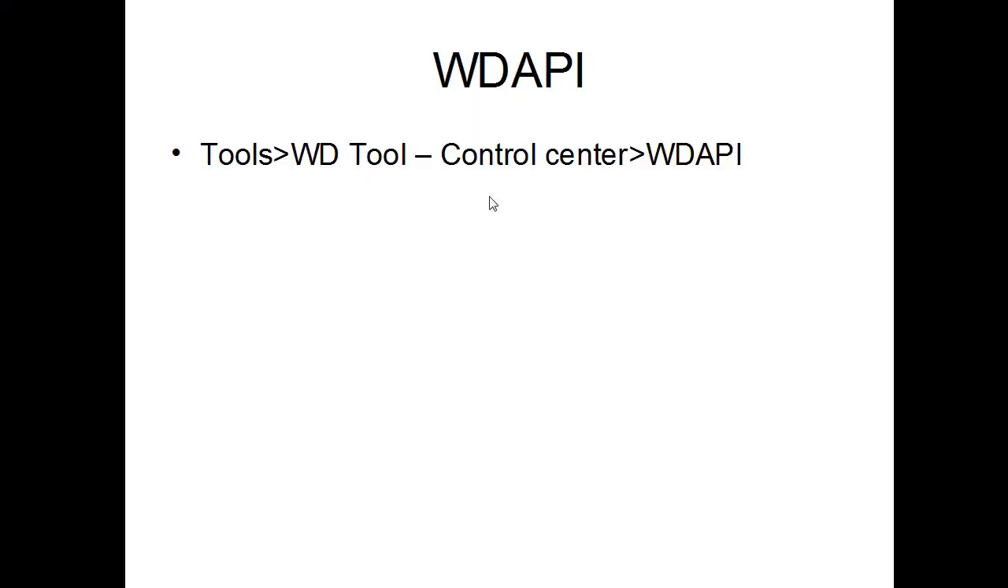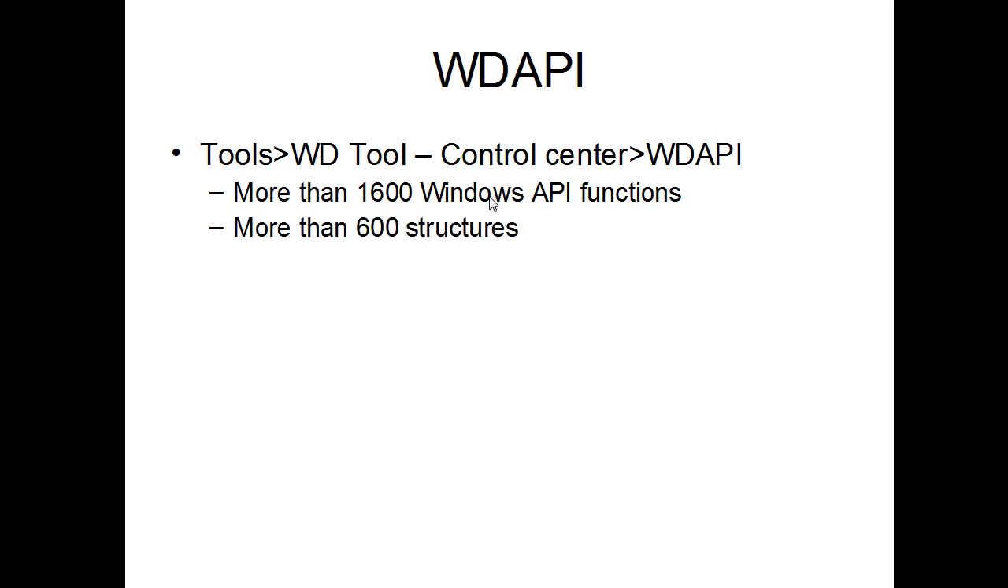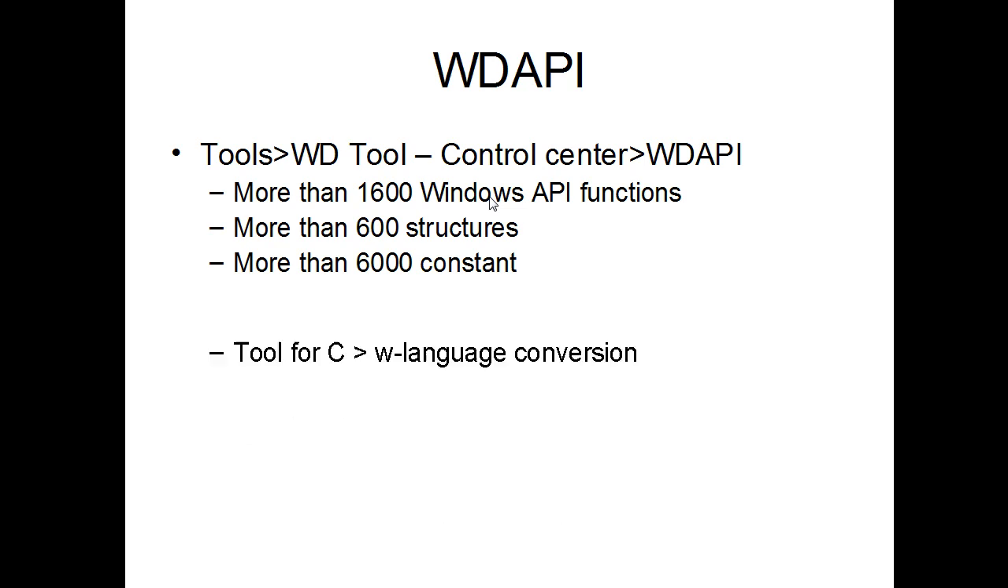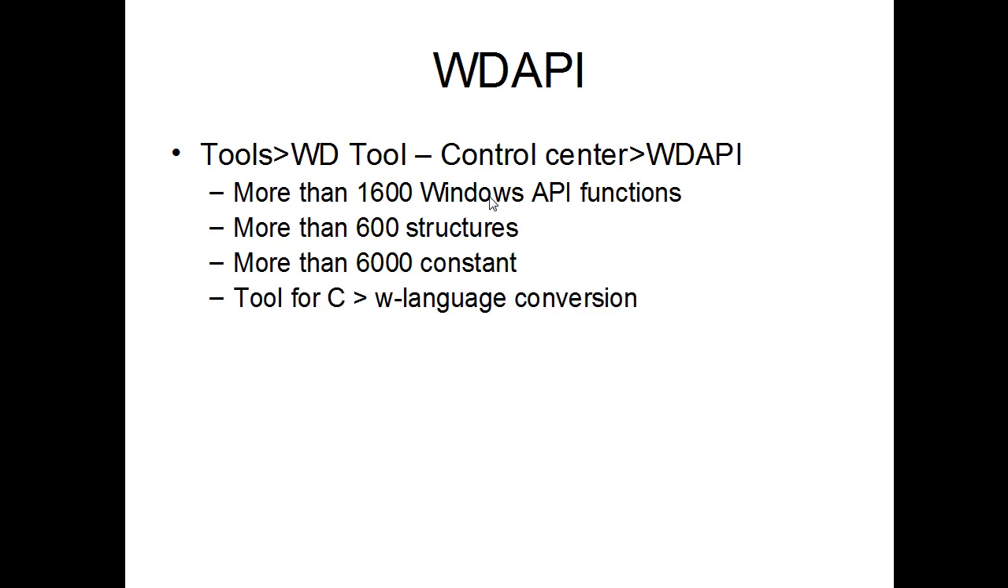So what's in it? More than 1600 Windows API functions are directly described as source code for WinDev. More than 600 structures are already available directly in wlanguage, ready for you to use. More than 6,000 constant values are already available in there. There is even a tool to automatically convert for you C code into wlanguage. So you basically paste the code that you find in C language somewhere, and it's going to convert it for you.